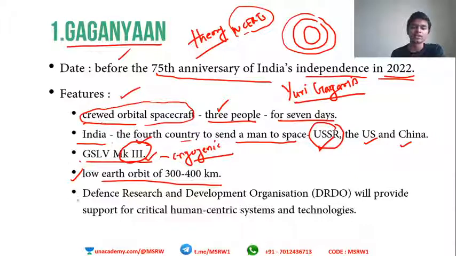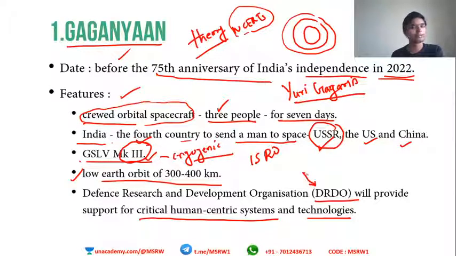Alright. The Defense Research and Development Organization, our DRDO, will provide the support for critical human-centric systems and technologies. So this is not a one-man venture. This is not simply done by ISRO. We have other agencies also in play. DRDO is one of India's flagship organizations that manufactures missiles and other ammunition in India, and conducts research in that field. DRDO will be providing support for critical human systems and technologies.